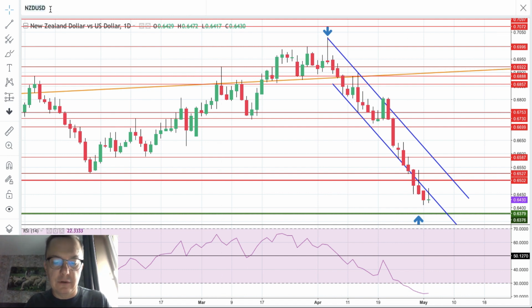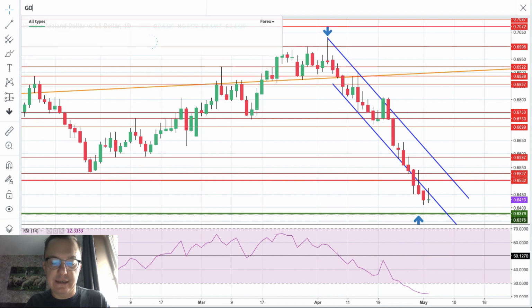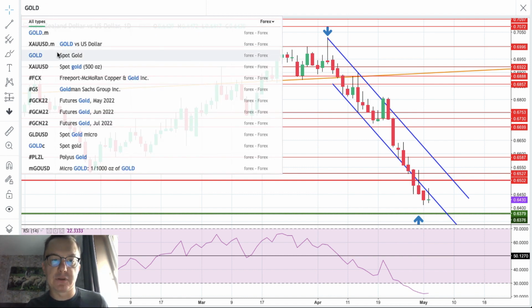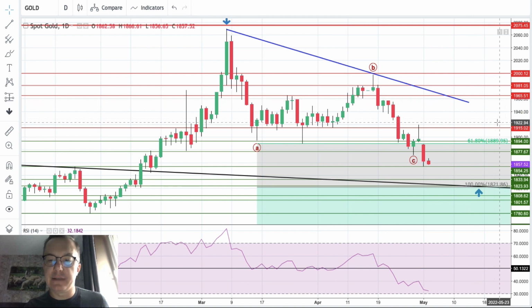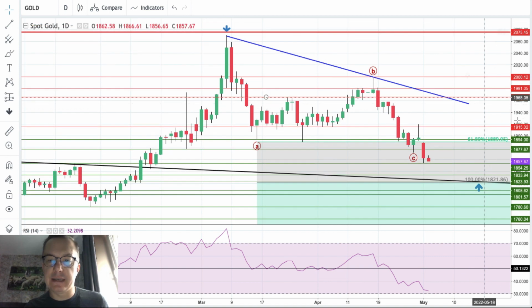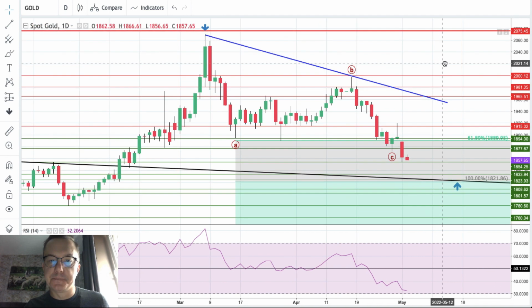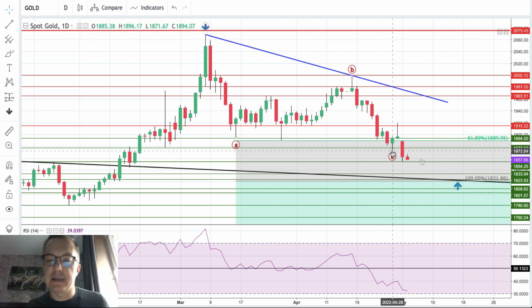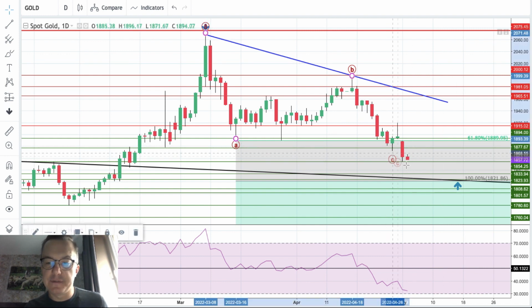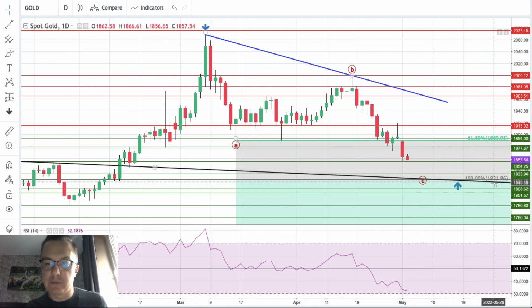Okay, so last but not least, let's take a look at what spot gold is doing. The daily time frame chart of spot gold is doing exactly what we have in our scenario, and wave C has not been completed yet. I guess that we are going lower towards the 1,821 level in order to complete the A, B, C corrective pattern.